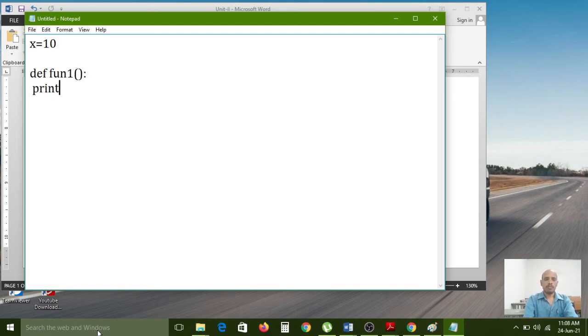Now I want to print the x variable: x = %d.